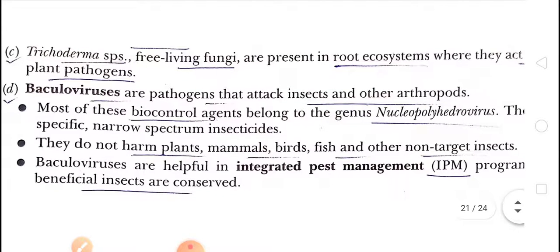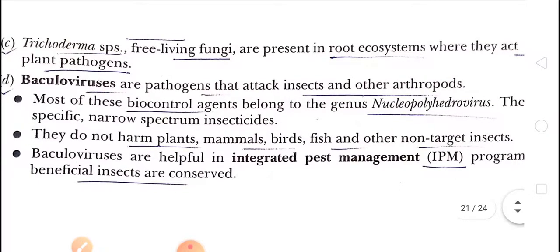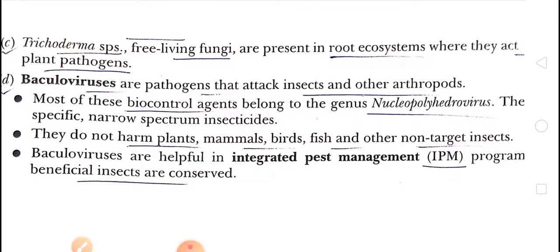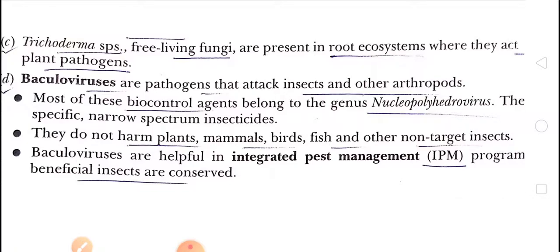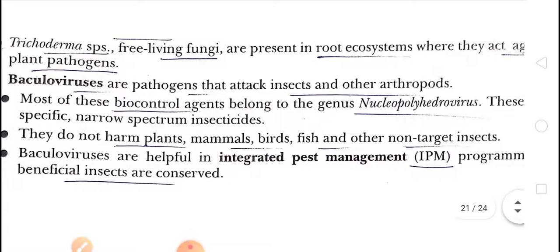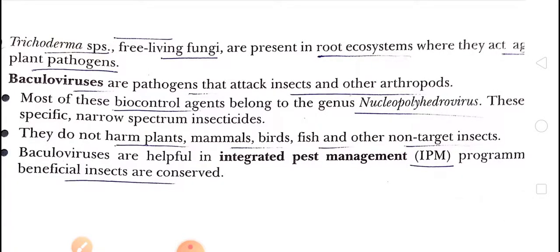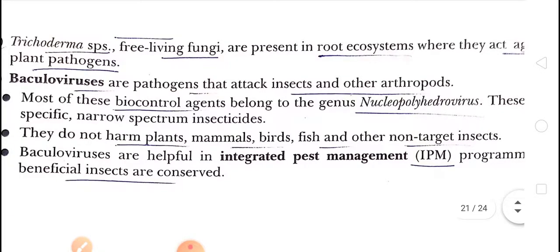Okay, next, a very important example of a biocontrol agent is baculoviruses. These viruses are pathogens, but they do not harm plants, mammals, birds, fish and other non-target insects. They are only harmful to insects and other arthropods.